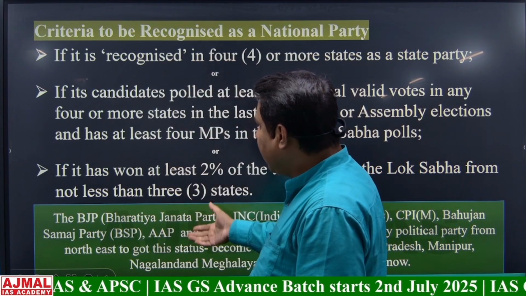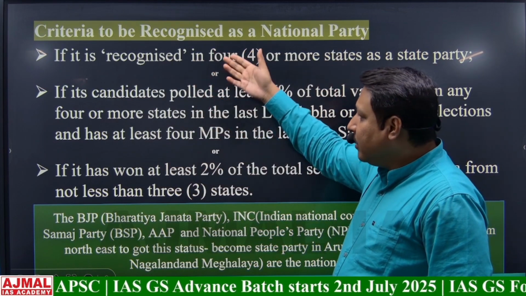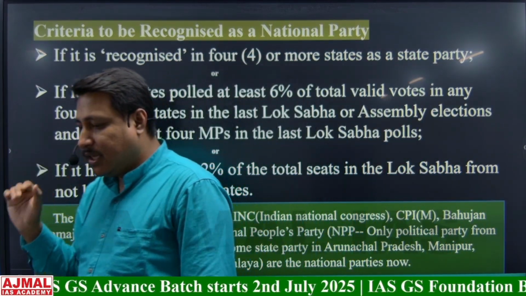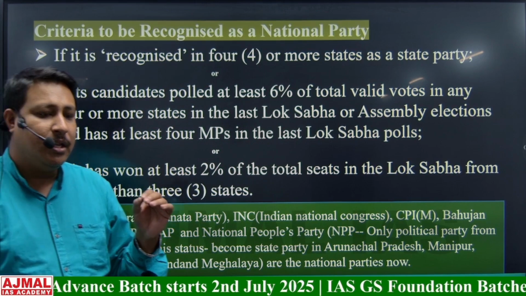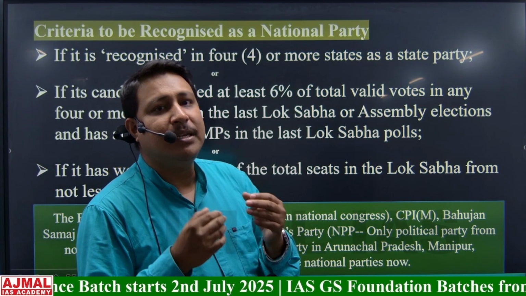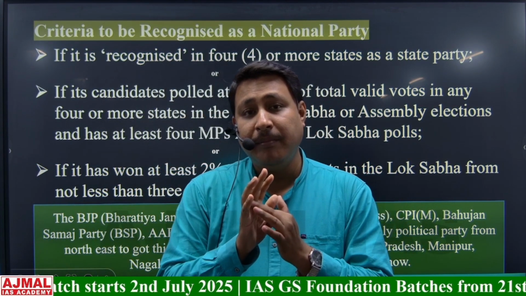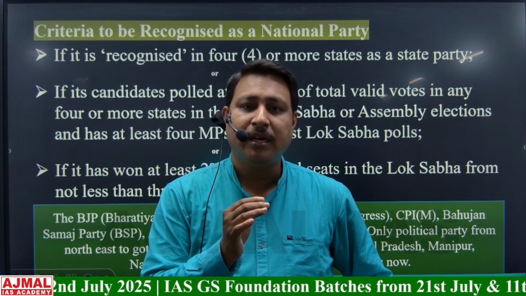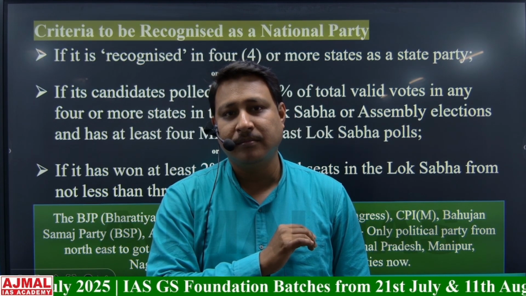See, there are criteria. The political party needs to meet either one of the options to become a national party. One option is that if a political party got recognized as a state party in a minimum of 4 states, then that political party will be considered a national party.